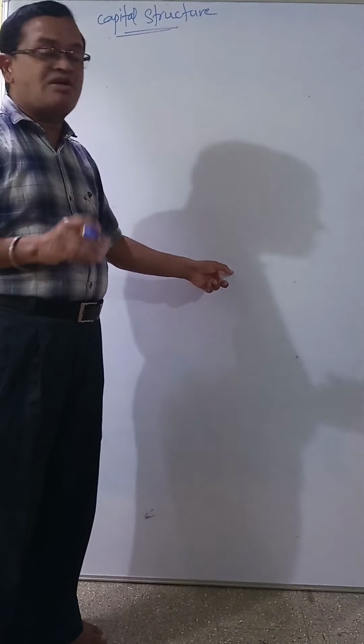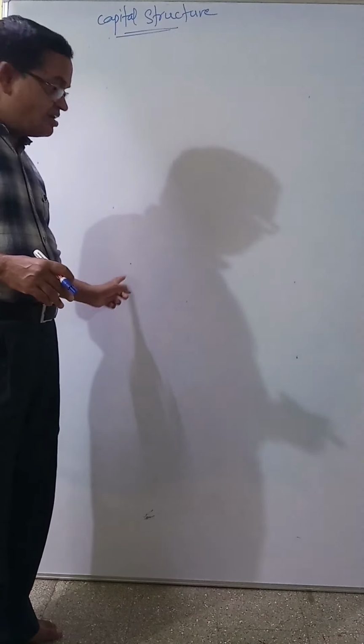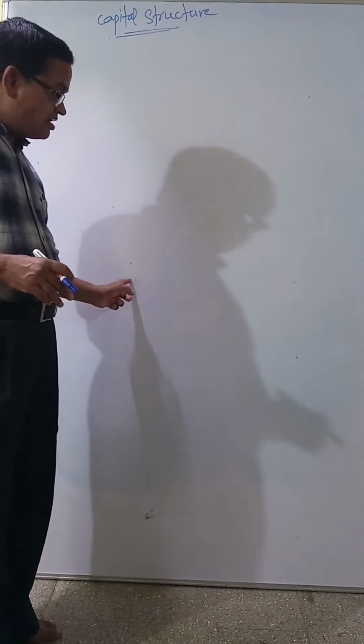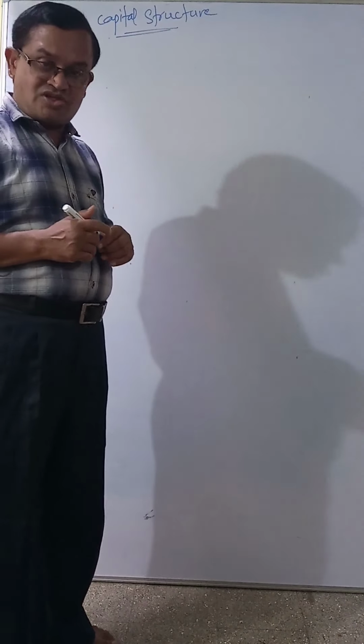Then apply the equation: EPS equals earnings available to equity shareholders divided by number of equity shares.